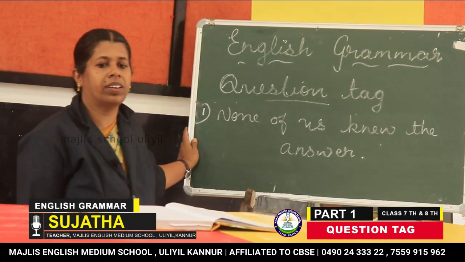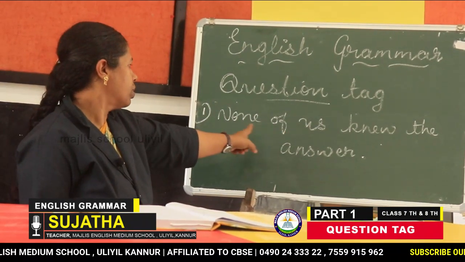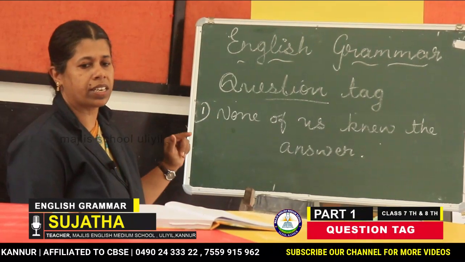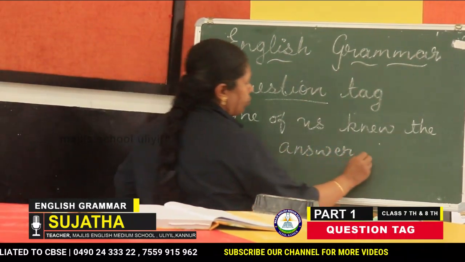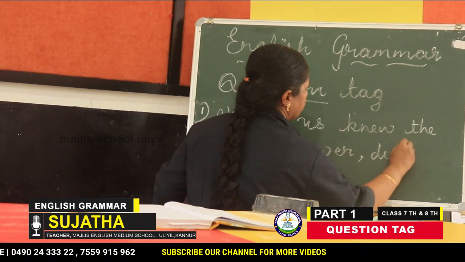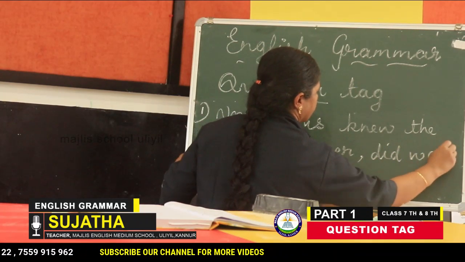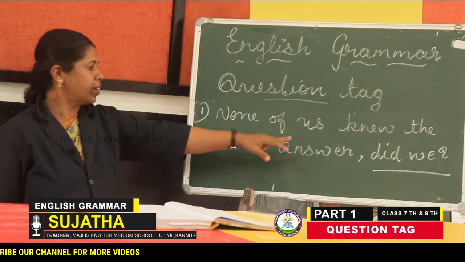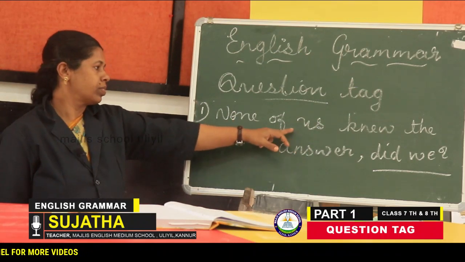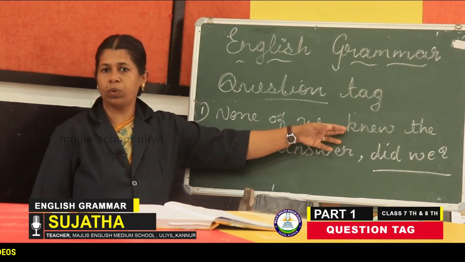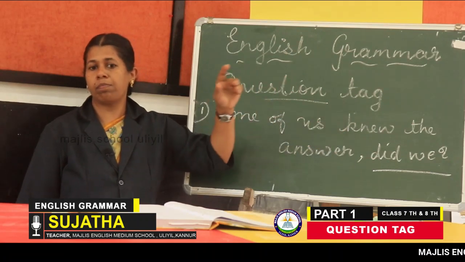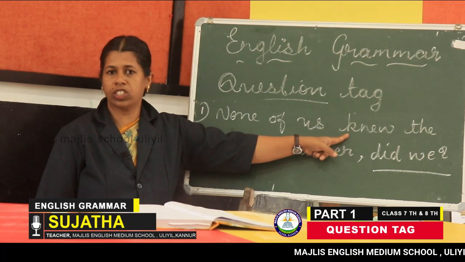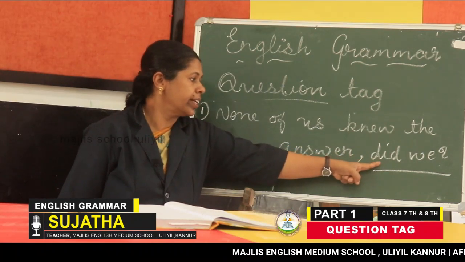Knew. None is a negative one. So what may be its tag form? Did we? Got it? Here why did we write did we? Knew is simple past tense. So did plus know, that is knew. So we wrote here did.